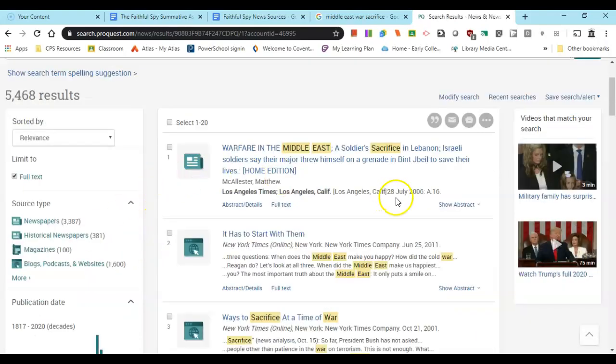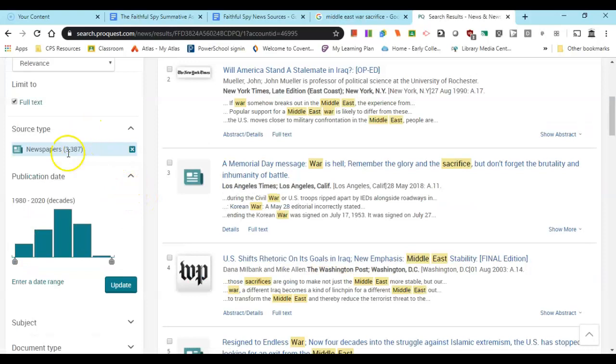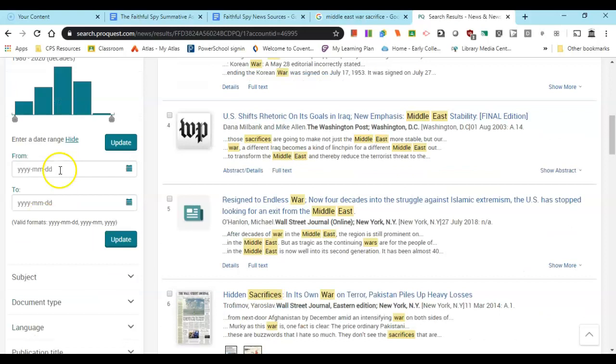There's further modifications we can make, limiters. We can sort over here, we can select strictly newspapers. Get rid of the magazines, the blogs, the podcasts, websites, etc. So let's click on newspapers. And then on top of that, let's switch the date range. Enter a date range. We'll go from, say, 2004 to 2020. And just take a look at the format here.